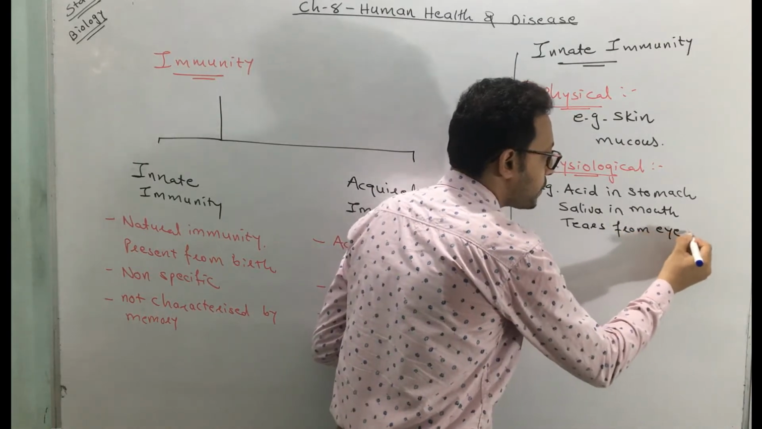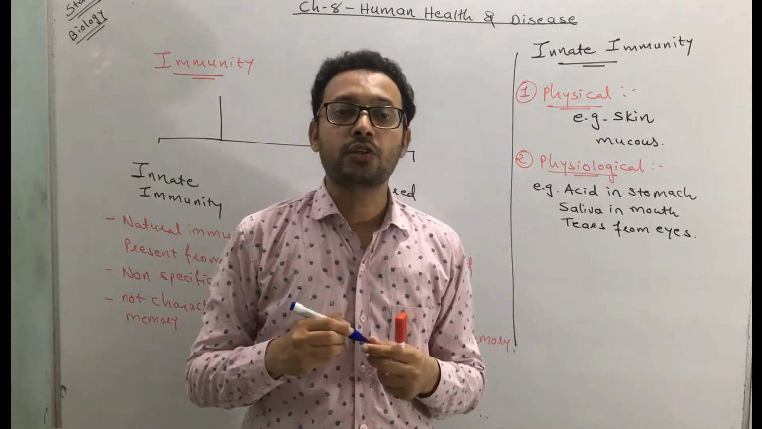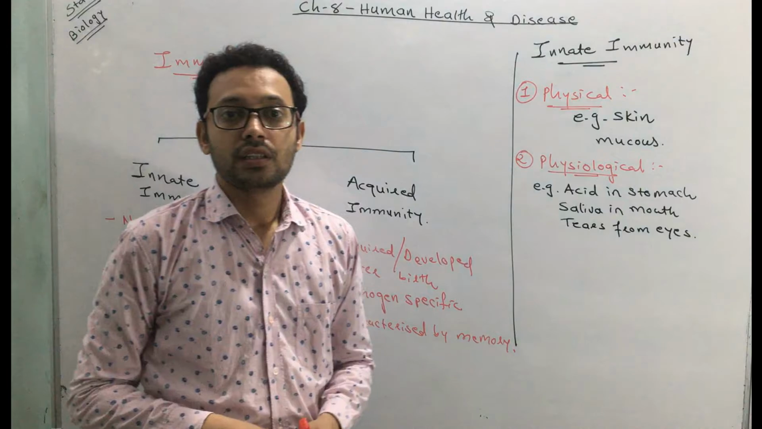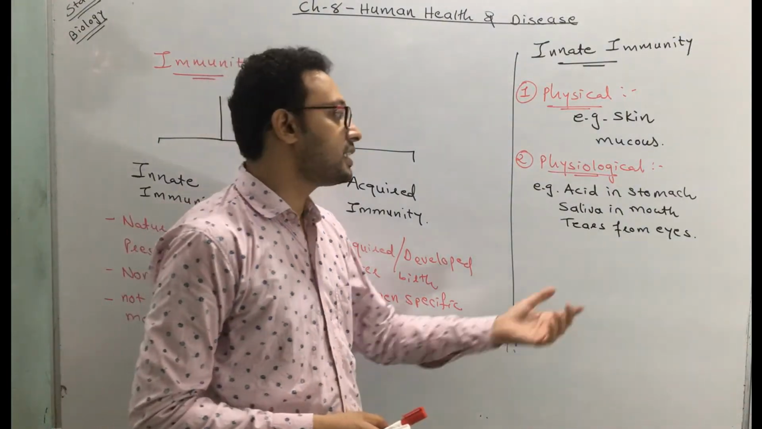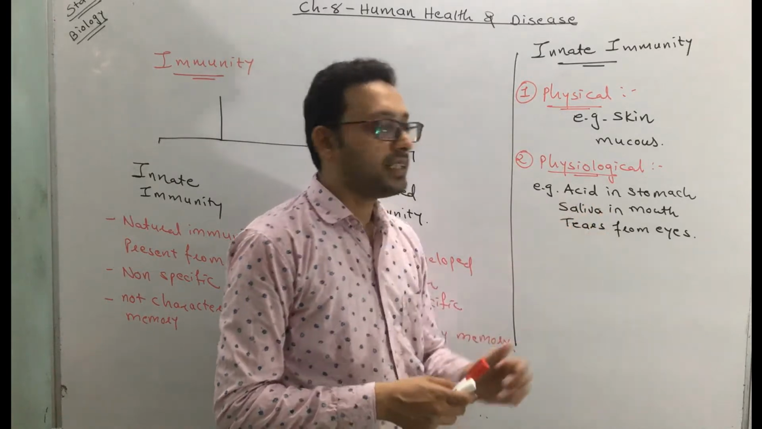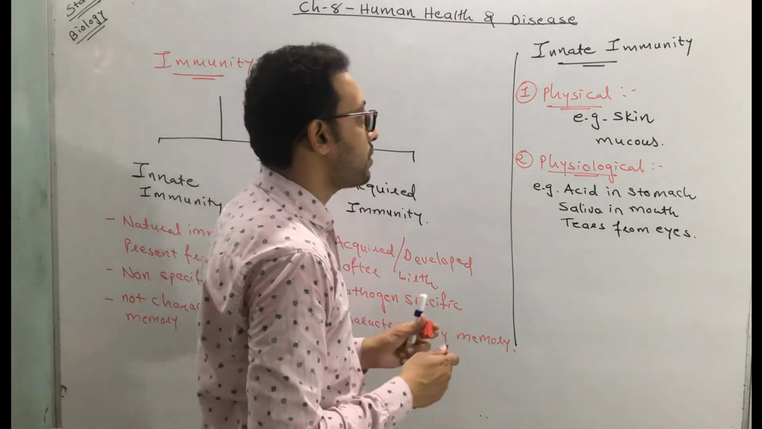When the tears flow from your eyes, they also carry out the microbes and the dust particles. So these are the physiological means to protect you against diseases or pathogens, like acid in the stomach, saliva in the mouth, and tears from the eyes. Okay, so these are two types of innate immunity.